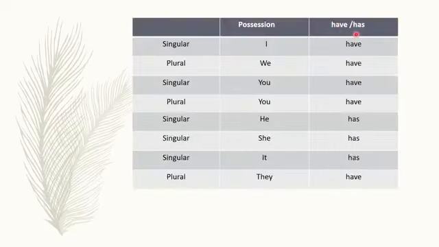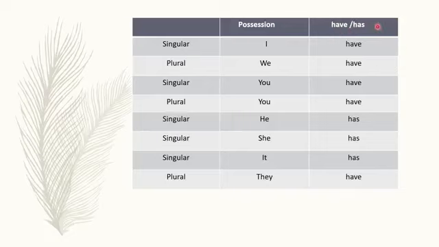Have, has. Have, has tell us what the subjects own or have. Have and has words show the possession. Has is used to talk about one person, and have is used to talk about more than one person.